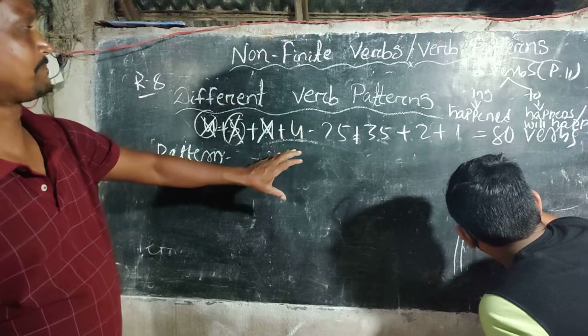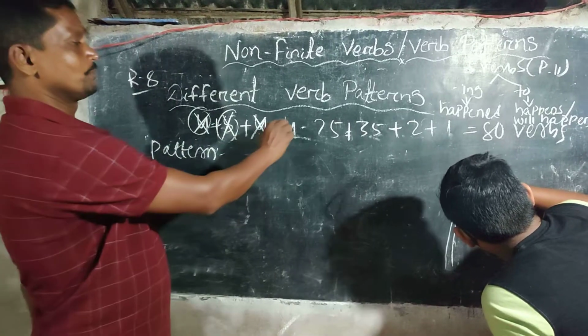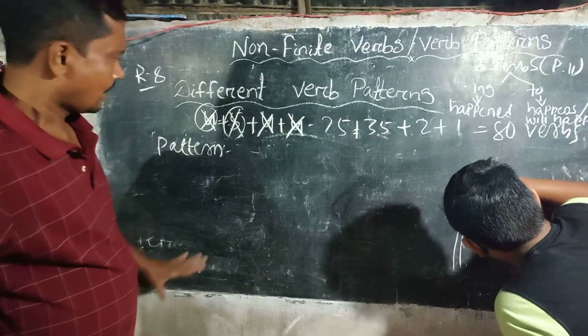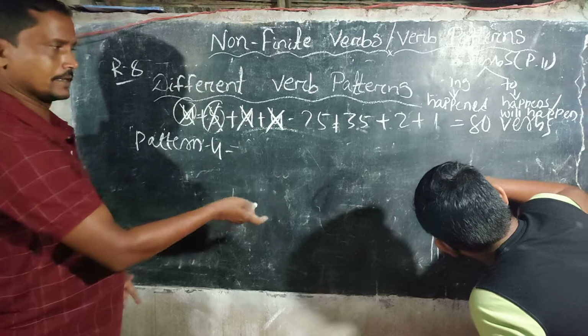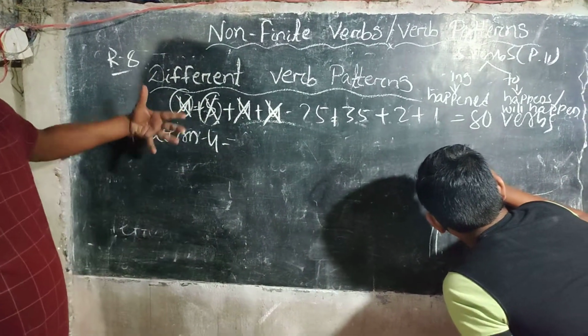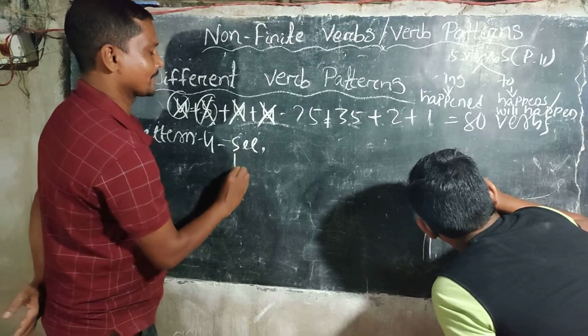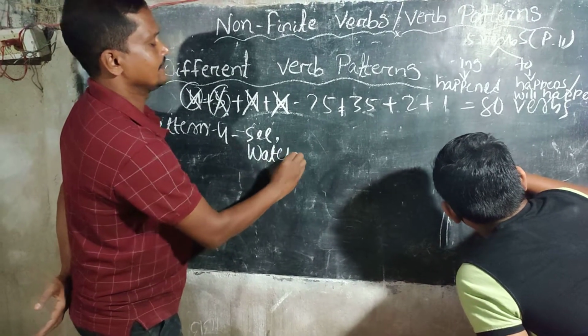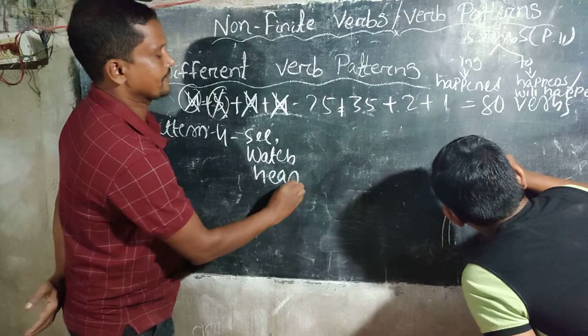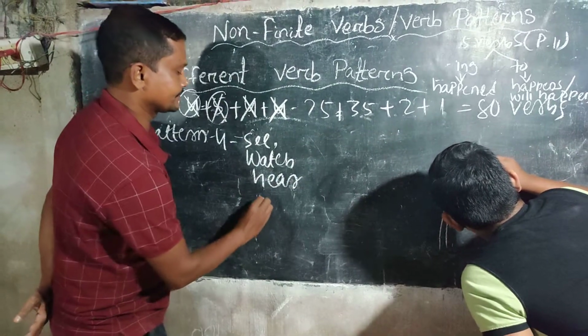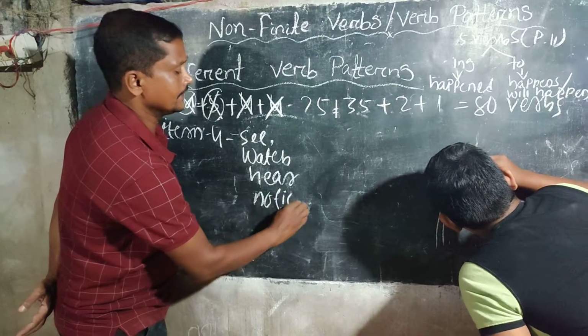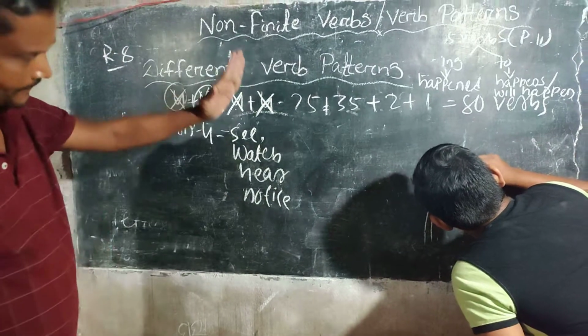Let's proceed towards pattern number 4. So put a cross here. And in pattern number 4, there are 4 verbs. So what are the 4 verbs? The 4 verbs are see, watch, hear, and notice. See, watch, hear, and notice.